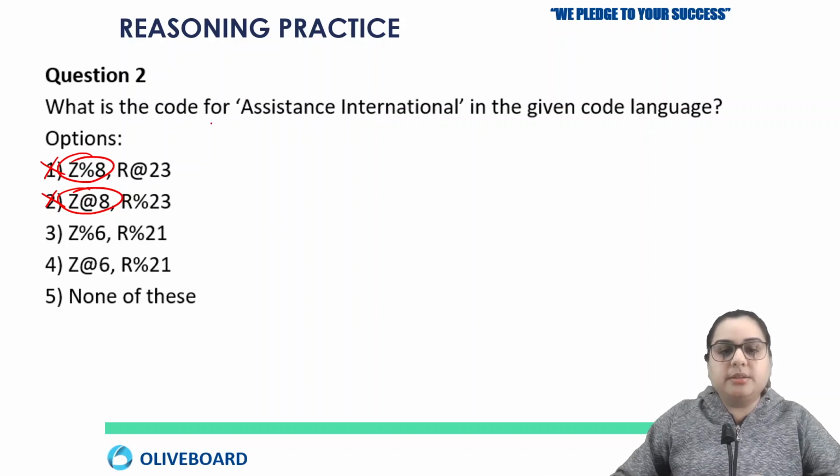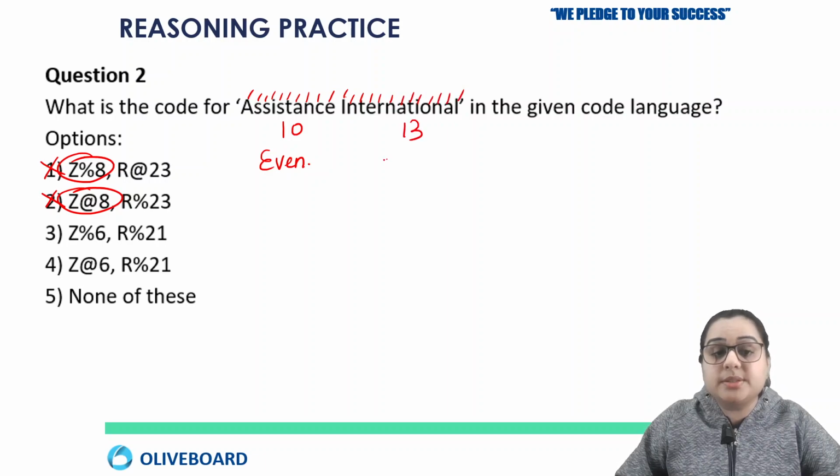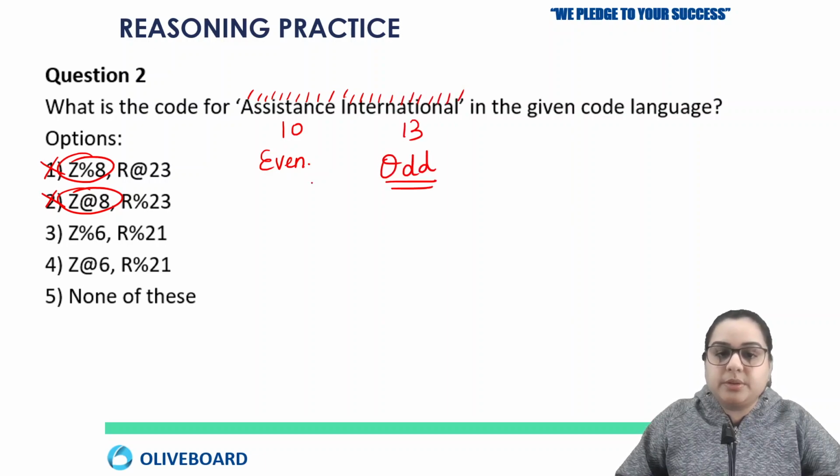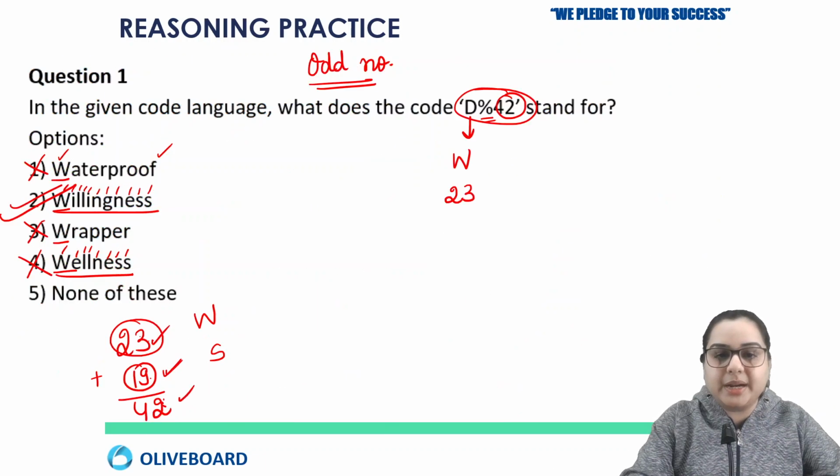Let's check the number of alphabets in the word assistance: 1, 2, 3, 4, 5, 6, 7, 8, 9, 10. That is 10, an even number. Next, the word international: 1, 2, 3, 4, 5, 6, 7, 8, 9, 10, 11, 12, 13. That is 13, which is an odd number. So we already know that for an even number it is @.